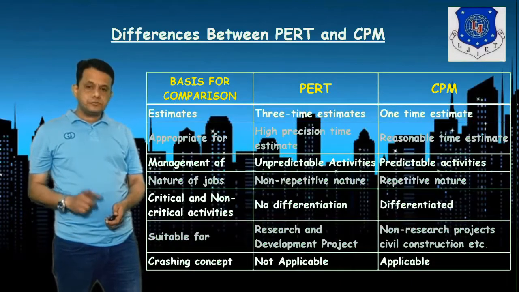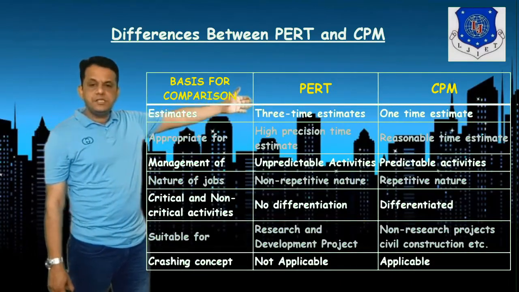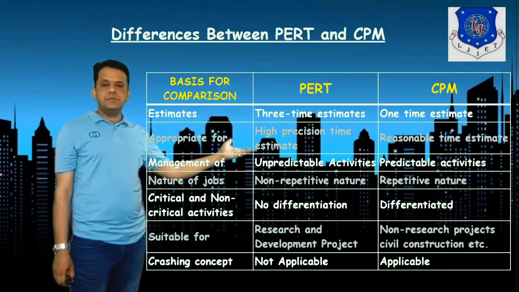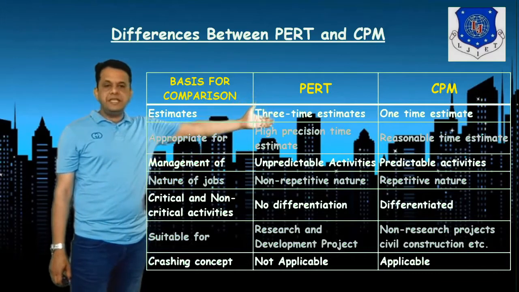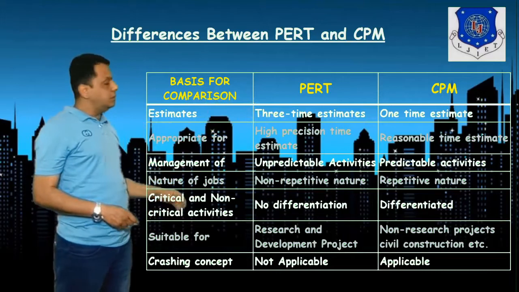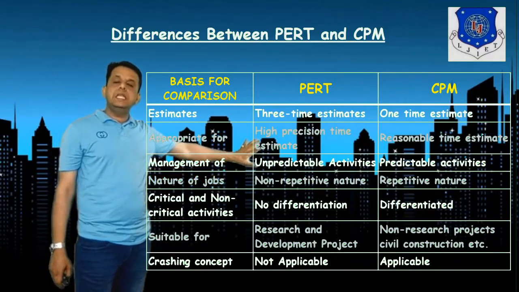In estimation, PERT uses three-point estimation, while CPM uses one-time estimation. PERT is appropriate for high precision time management systems, while if reasonable time flexibility is available, you can go with CPM. Again, PERT manages unapplied activities, and CPM deals with predictable activities.